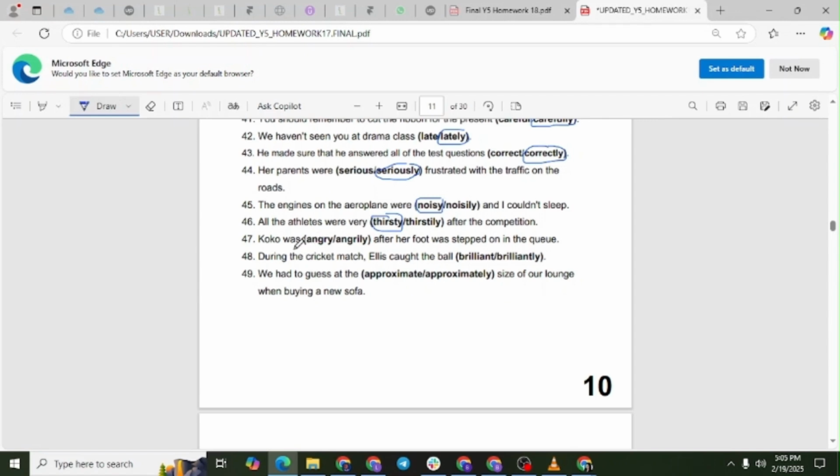Question number 47. Coco was angry after her foot was stepped on in the queue. Explanation. Angry is an adjective describing Coco's feeling. Angrily is an adverb and does not fit.